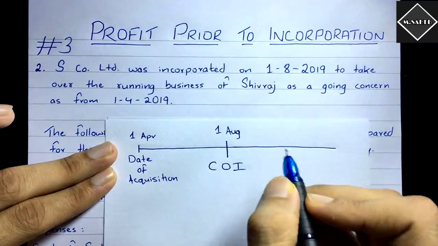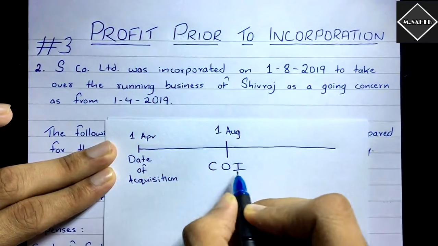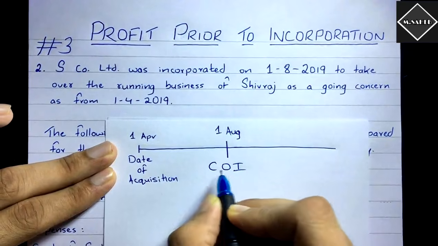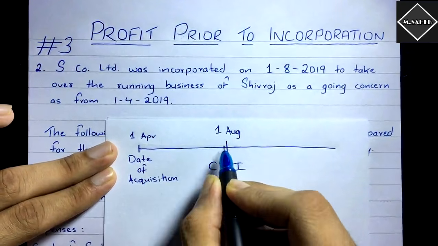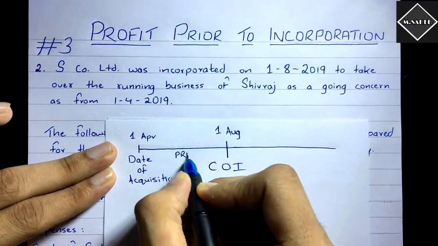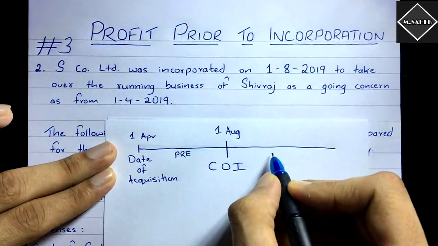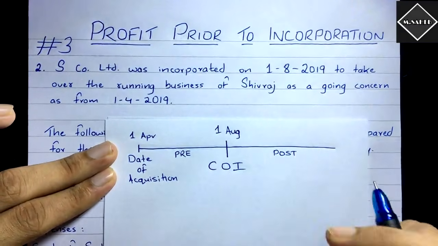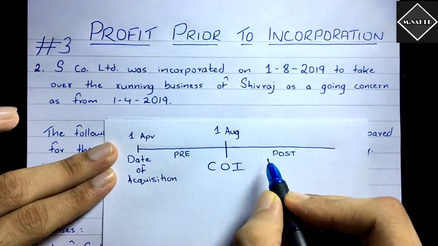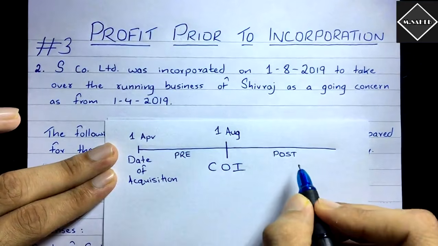And I have told you in the previous video that the date of getting the certificate of incorporation is the borderline. On one side of it there is the pre-period, that is the period before incorporation, and on the other side there is the post-period, the period after getting incorporation. So on one side pre and on the other side post. Simple, right?